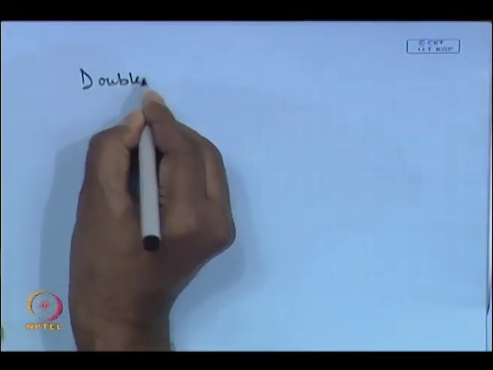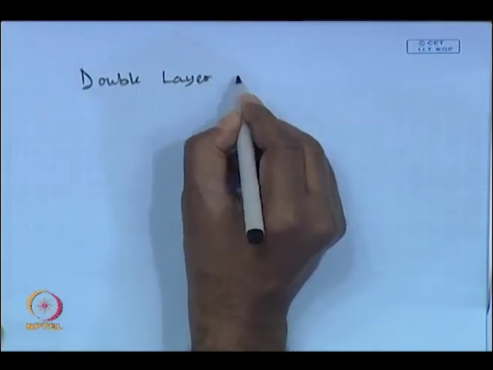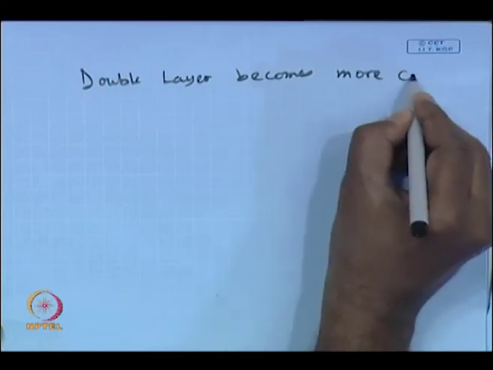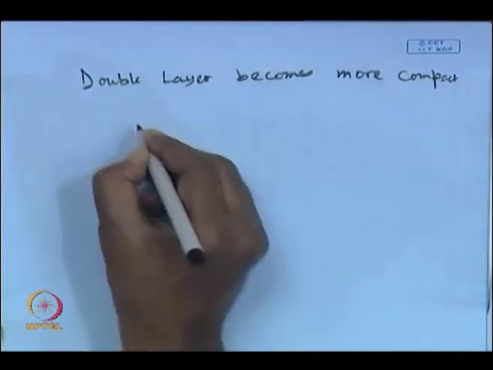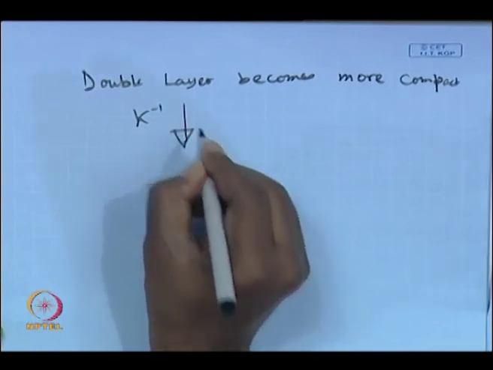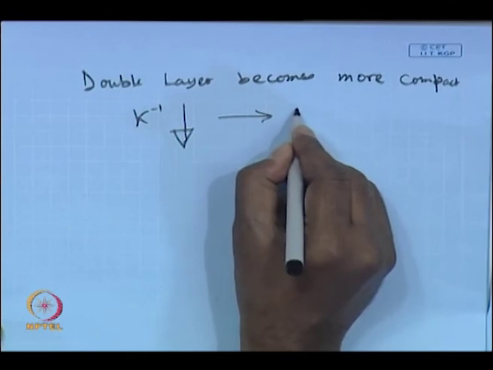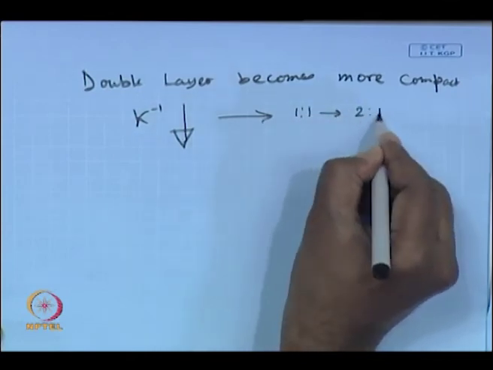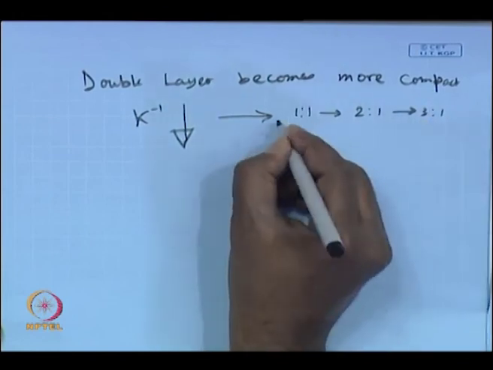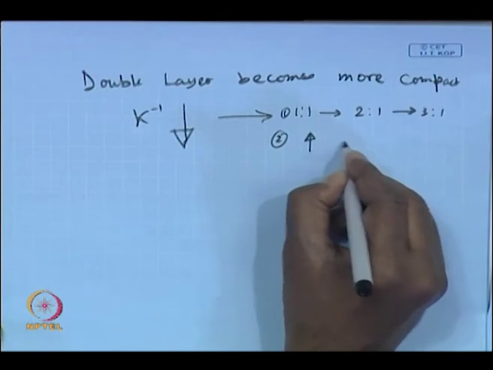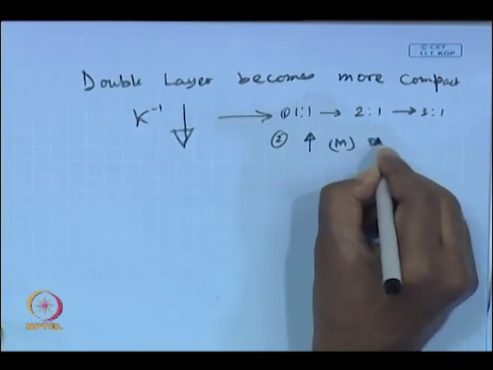So the double layer becomes more and more compact. That means kappa inverse decreases under these two conditions. Number 1, if you go from 1:1 to 2:1 to 3:1 electrolyte. Number 2, if you increase the concentration, that means the molar concentration, the molarity of the electrolyte.